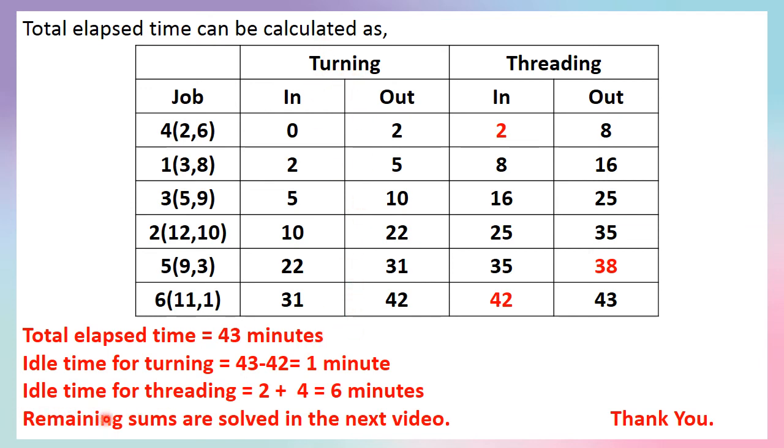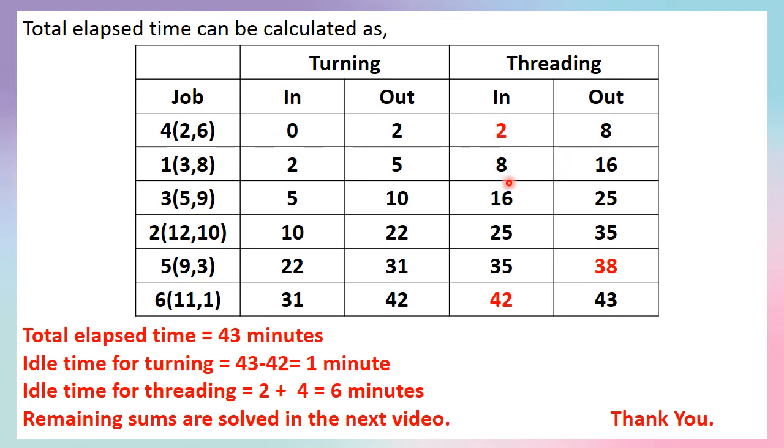So now we go to the next, threading. Idle time for threading: here you can use two different methods, either the formula or the logic that in the first step it has got 2 minutes for resting, because the fourth job is finished at 2 minutes. So these 2 minutes it has no job, so it got 2 minutes.